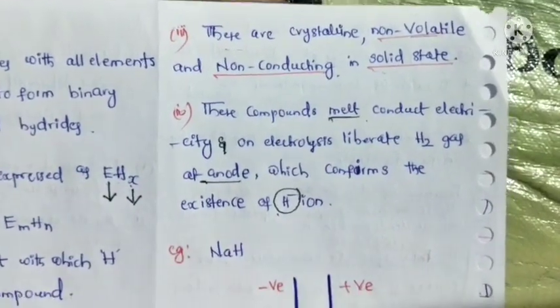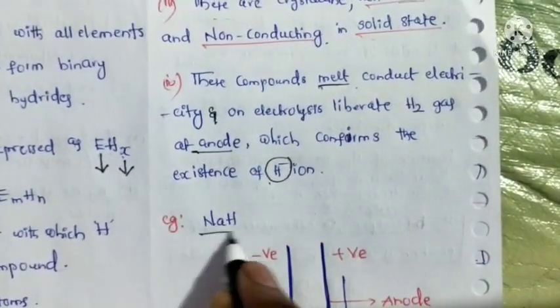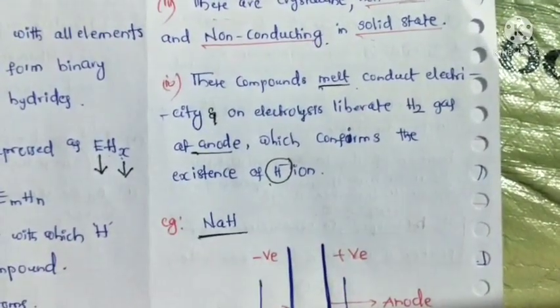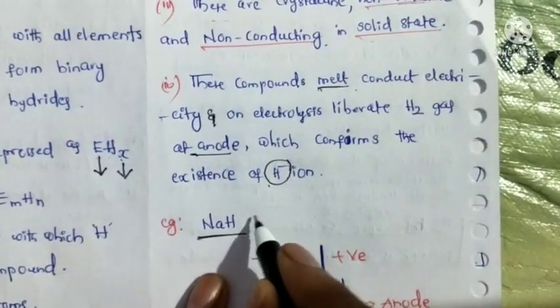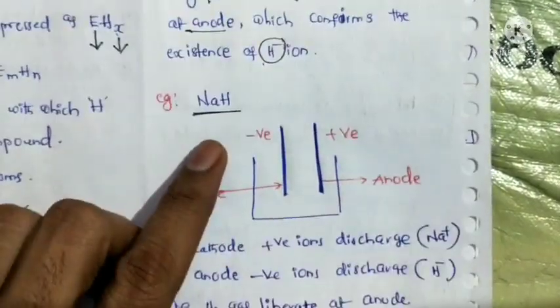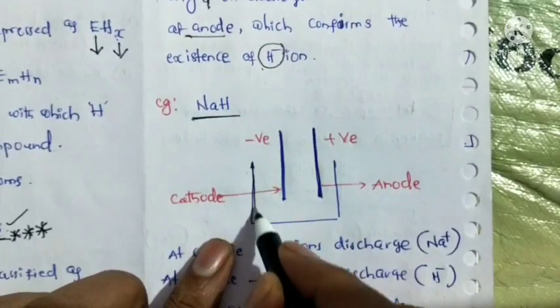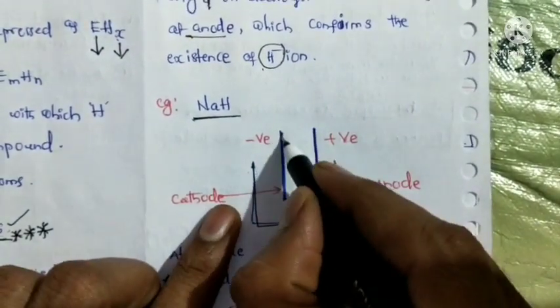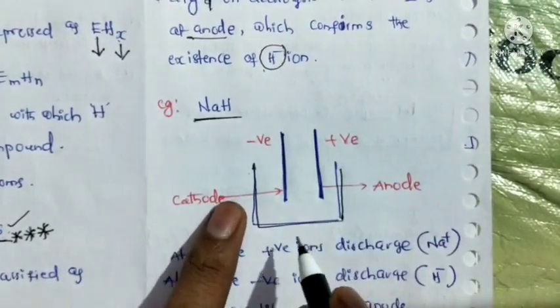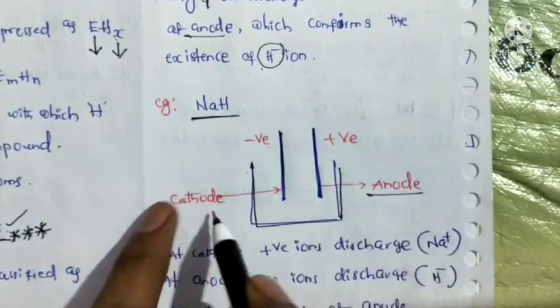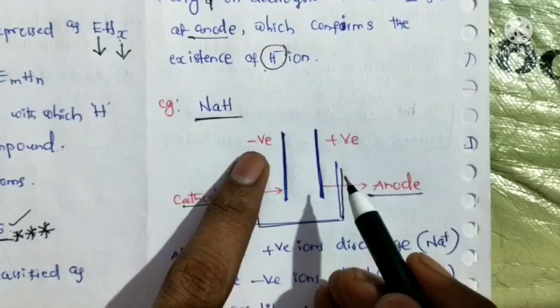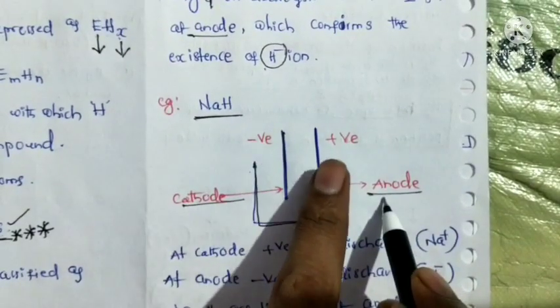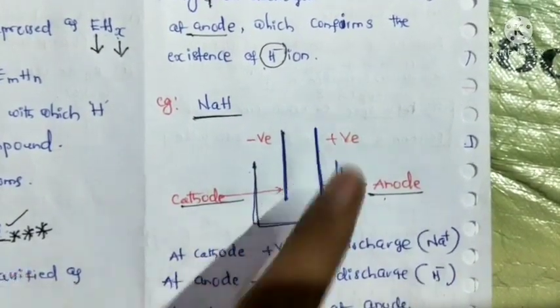For example, take one ionic hydride, sodium hydride. In this process there are two electrodes: one is the cathode electrode, the second is the anode electrode. The cathode has a negative charge, the anode has a positive charge.